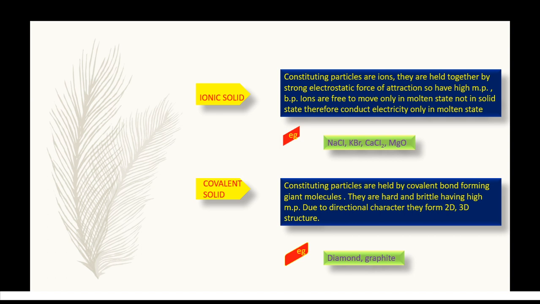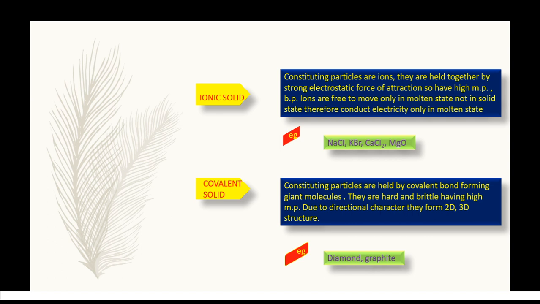In potassium bromide, two types of ions are there: a positively charged ion, that is the cation, and a negatively charged ion, the bromide. In potassium bromide, both the positively charged potassium ion and the negatively charged bromide ion are present.